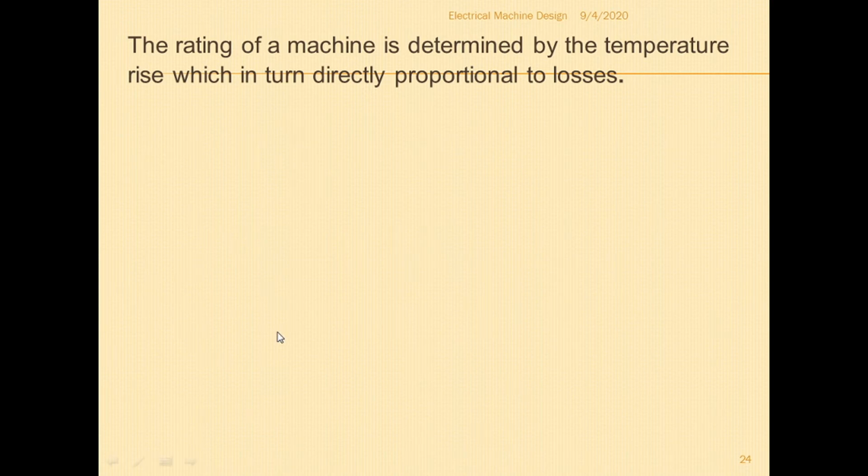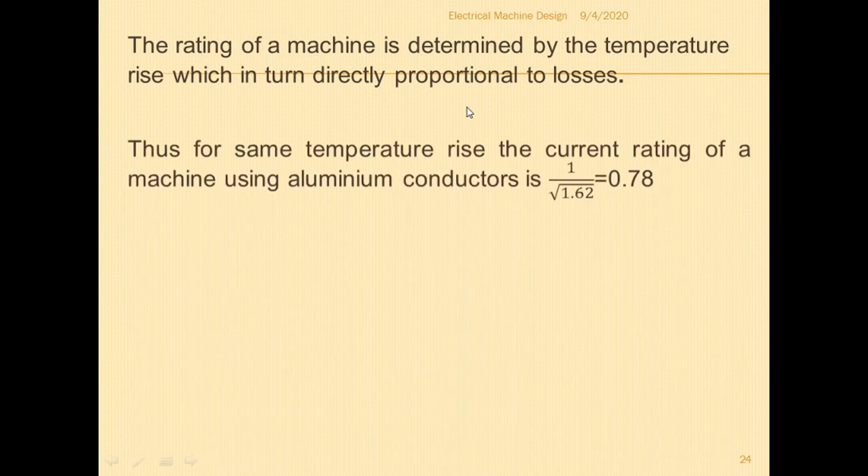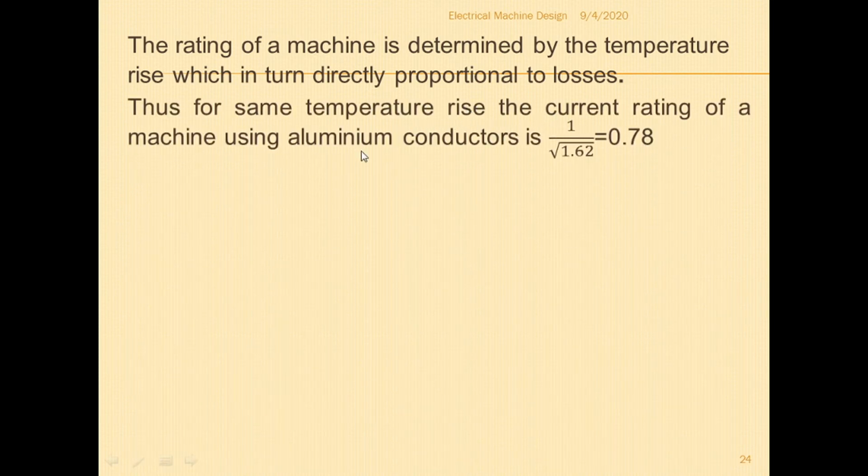Next, the rating of the machine is determined by the temperature rise, which in turn is directly proportional to the losses. So for the same temperature rise, the current rating of a machine using an aluminum conductor will be given by the previous expression. From I square R, if you are using an aluminum conductor, then the current rating will be reduced by 1 by square root of 1.62, because it is I square R, correct.